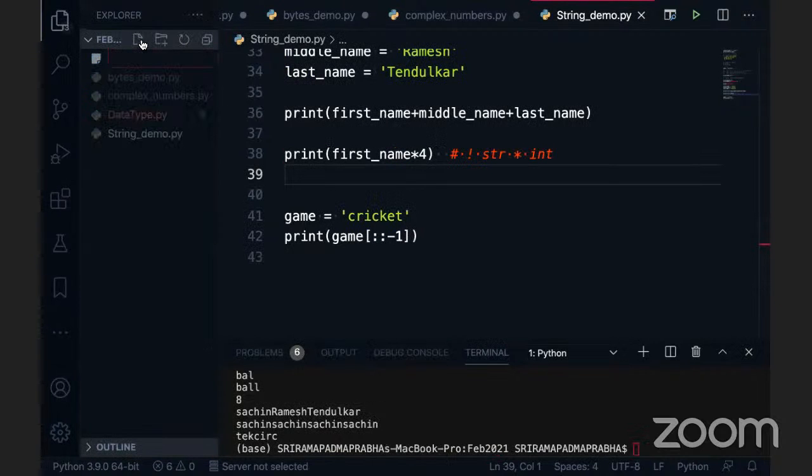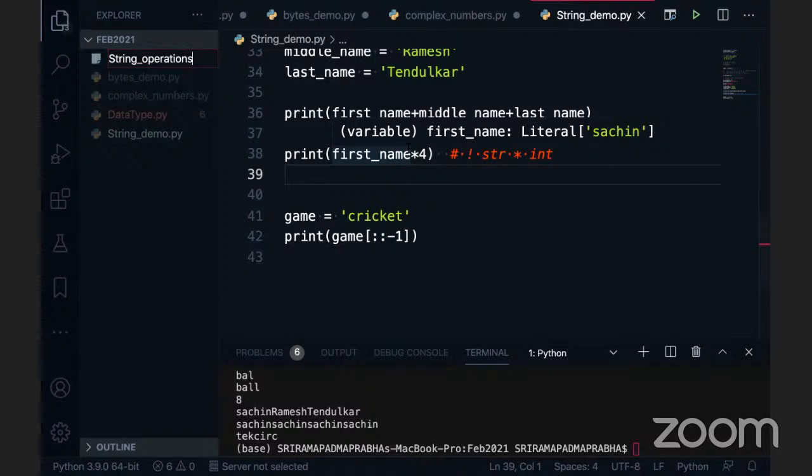One more question can I ask? Yeah, go ahead, please. In this last line, print game, where we are reversing the string, there we put the step size. I got a bit confused, but we are giving -1 there.